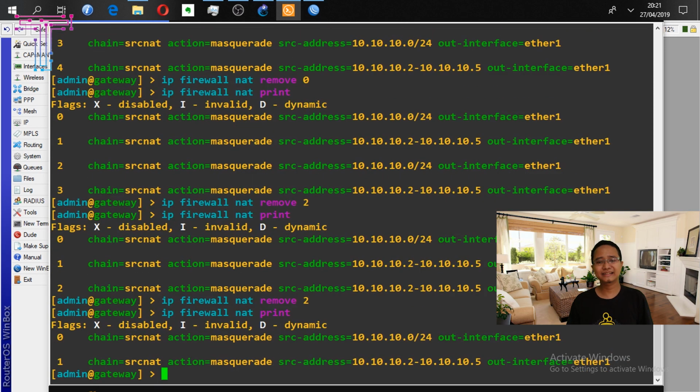After that, check with the command ip firewall nat print, and look at the LAN NAT configuration. LAN with index 0 confirms that computers with IP address 10.10.10.0/24 can access the internet, whereas LAN with index 1 confirms that computers with IP address 10.10.10.2 until 10.10.10.5 can access the internet.